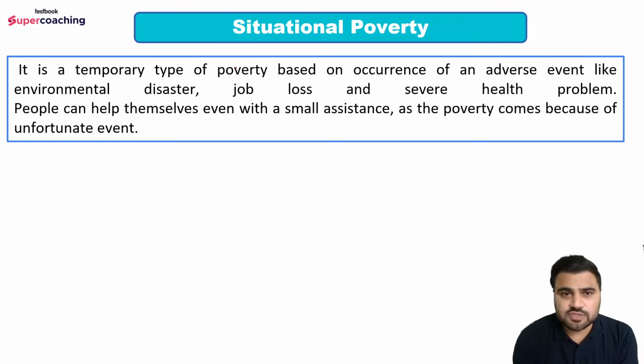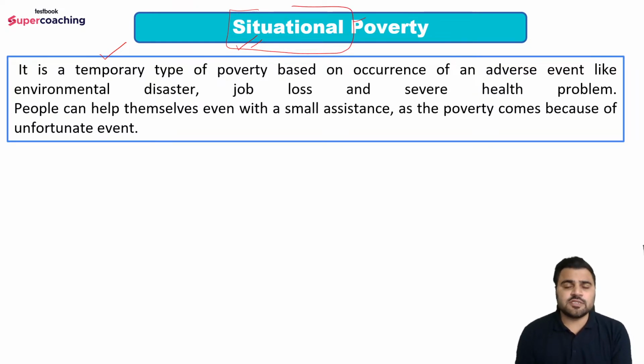So what is the meaning of situational poverty? Situational poverty is basically a temporary type of poverty based on occurrence of an adverse impact like environmental disaster, job loss, severe health problem. People can help themselves even with a small assistance as the poverty comes because of unfortunate event. So the name of this type of poverty is situational poverty, ठीक है. Poverty comes out of any particular situation. एक situation के चलते यहाँ पे that person is poor now.